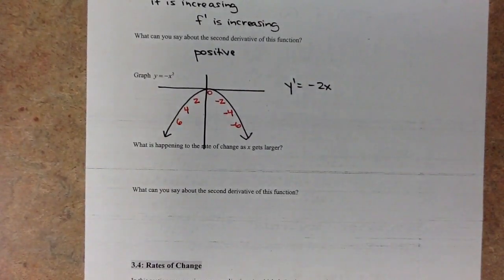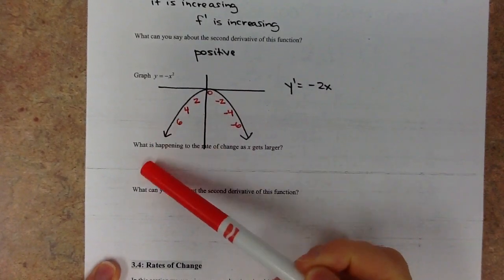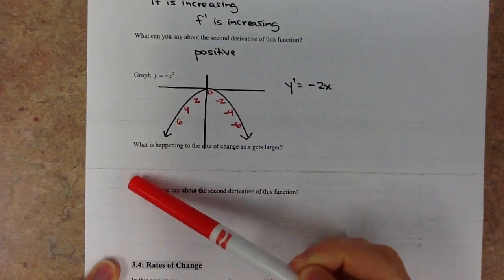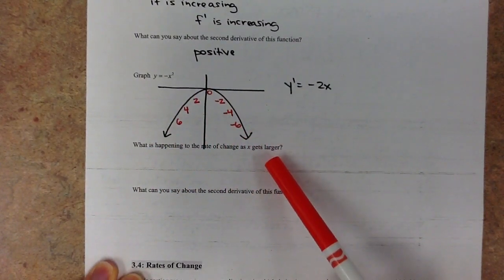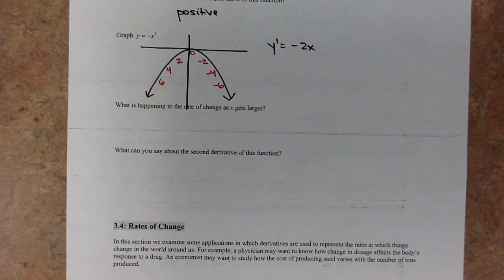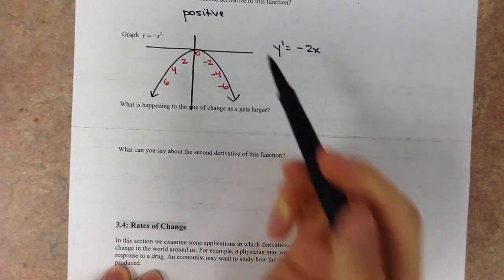So if we look at all these values, hopefully that makes sense just by looking at some of these values and looking at the picture. The farther I go in this direction, I have an even steeper positive slope, because this is increasing through here, then it hits 0, and then the function starts decreasing. So again, what is happening to the rate of change? These red numbers right here represent the rates, the slopes.